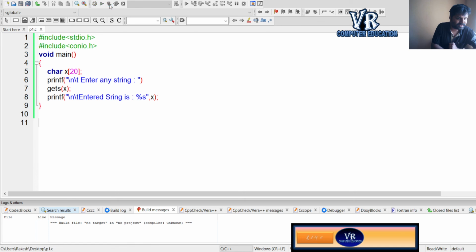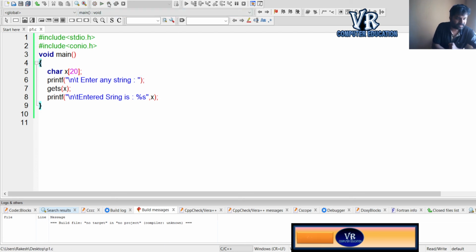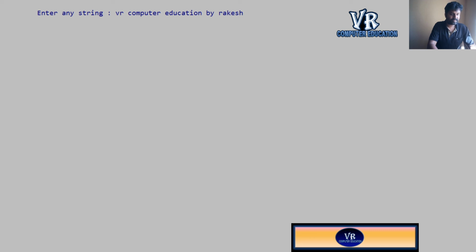Okay, we'll execute and see now. Here a semicolon was missed. Now it will execute. You can see clearly in the output it is asking to enter any string. Now I'll enter VR, spaces it will accept, computer education by Rakesh.